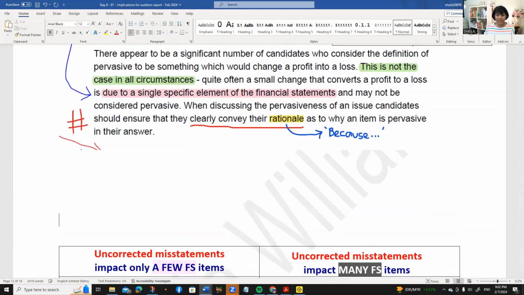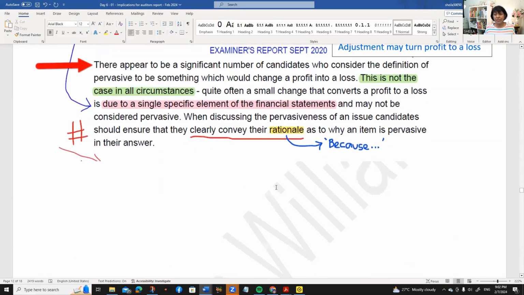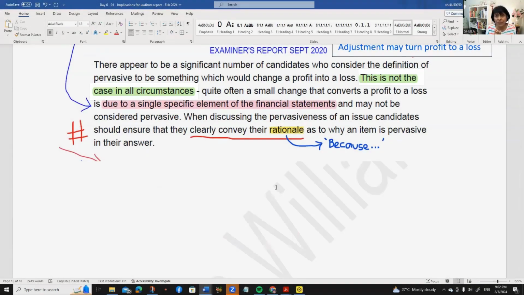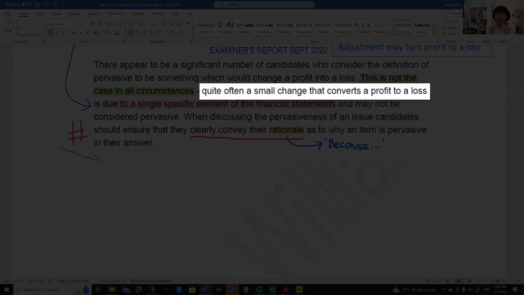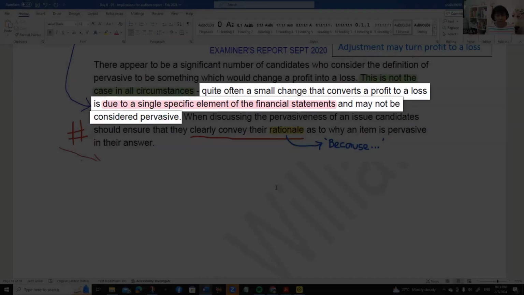The examiner is saying here that there seems to be a significant number of candidates who consider the definition of pervasive to be something that would change a profit into a loss. This is not the case in all circumstances. Quite often, a small change that converts a profit into a loss is due to a single specific element of the financial statement, just one financial statement item, and may not be considered to be pervasive.